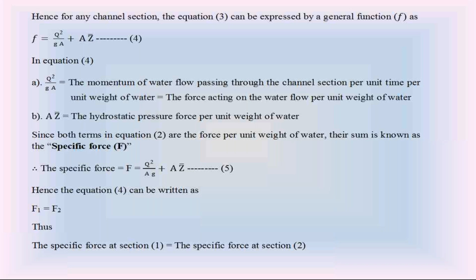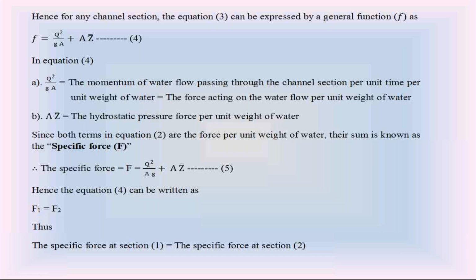In the open channel water flow, the specific force of water flow F is equal to Q square by gA plus A Z bar. This is called the specific force. If I apply this equation 5 at section 1 and section 2, at section 1, equation 5 becomes Q square by gA1 plus A1 Z1 bar, that is F1, the specific force at section 1.